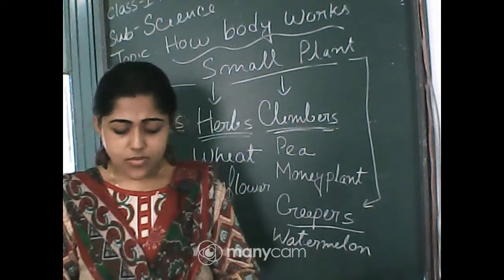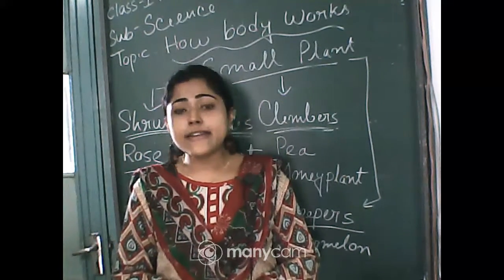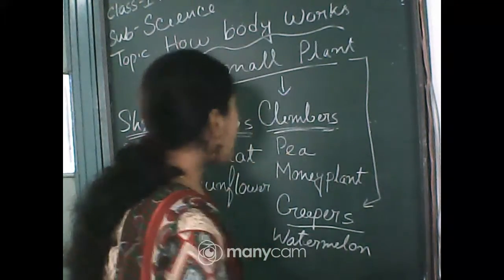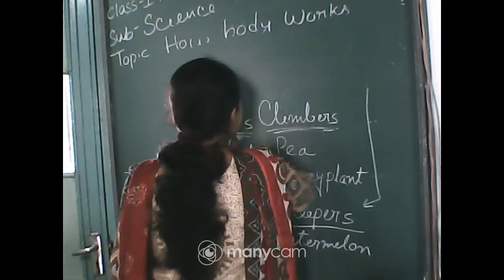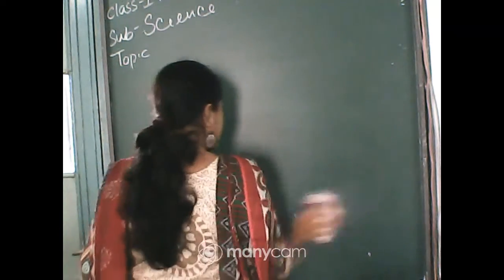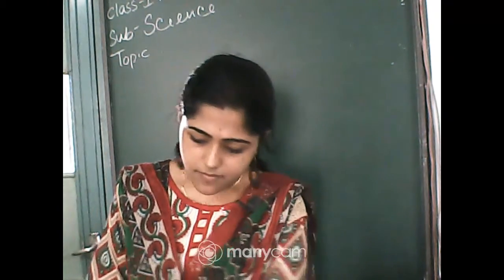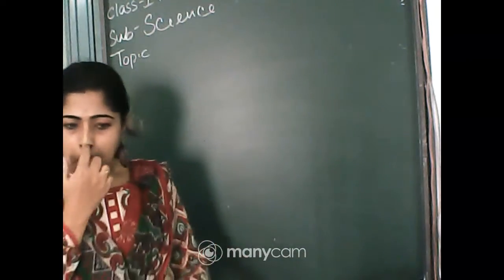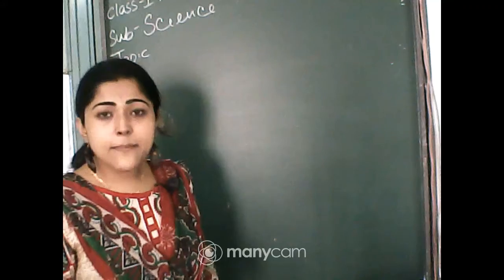Okay. Now see, different places have different types of plants. I am now erasing it. So see, different places have different types of plants.